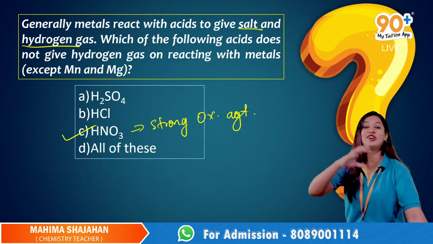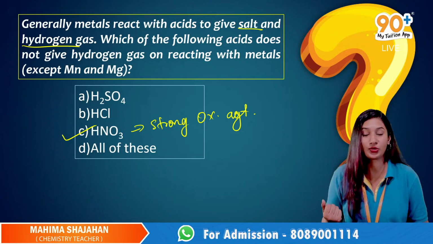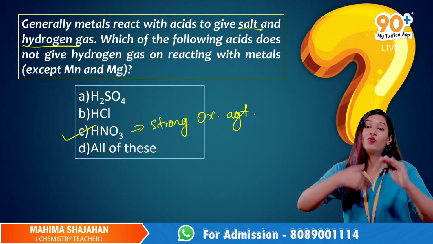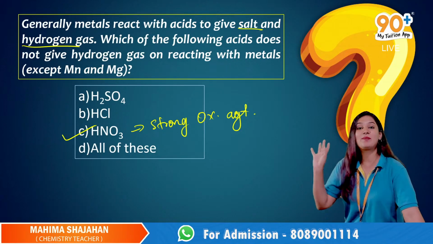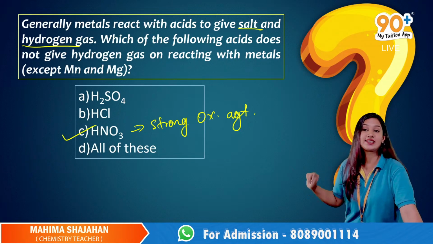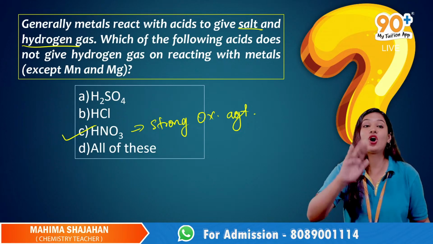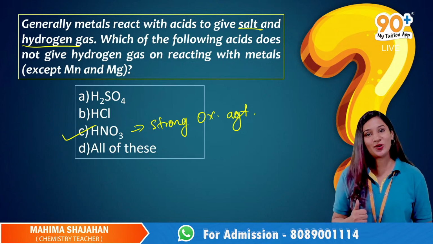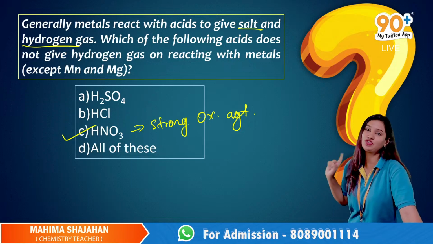Yes, very good. It will oxidize the hydrogen produced. The hydrogen produced here will be oxidized and converted into water. So when a metal is treated with nitric acid, since it's a strong oxidizing agent, it will oxidize the hydrogen gas to water. So the answer is option C, nitric acid.